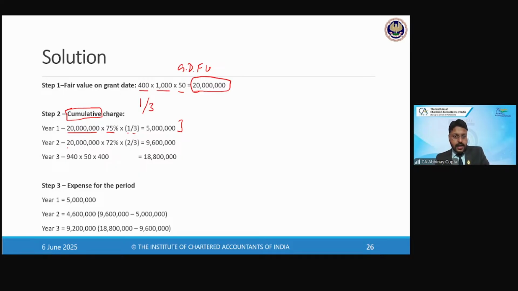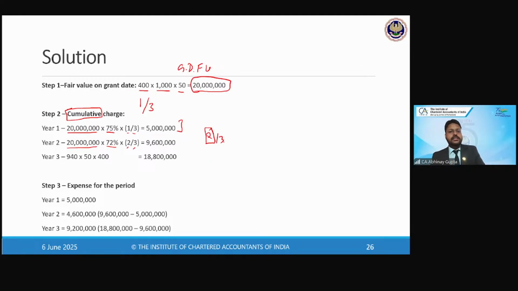For the second year, again, the total charge into the revised estimate of the management. Now the management believes only 72% of employees will stay. Basically, they have increased their estimate from 25% to 28% leaving. So more employees will leave, so fewer employees will stay. Hence, we are going to revise our calculation. So we'll say for 72% of employees only, we will compute the amount. Now for year 2, what factor will we use? 2 by 3, because it is year 2, and divide by 3. So we have to calculate the cumulative charge.